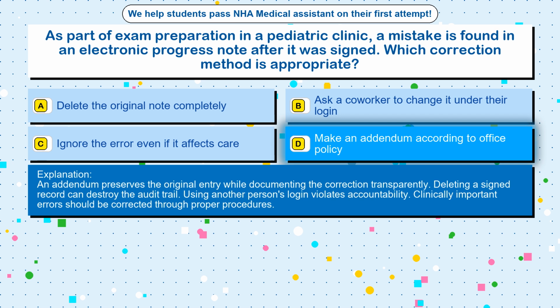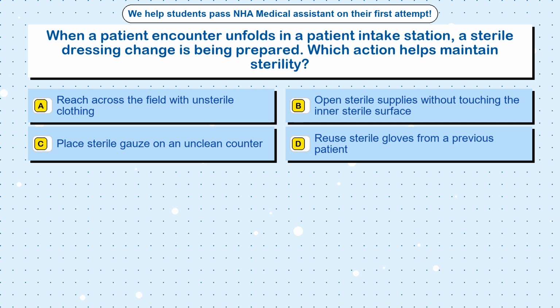An addendum preserves the original entry while documenting the correction transparently. Deleting a signed record can destroy the audit trail. Using another person's login violates accountability. Clinically important errors should be corrected through proper procedures. Question 33. When a patient encounter unfolds in a patient intake station, a sterile dressing change is being prepared. Which action helps maintain sterility?